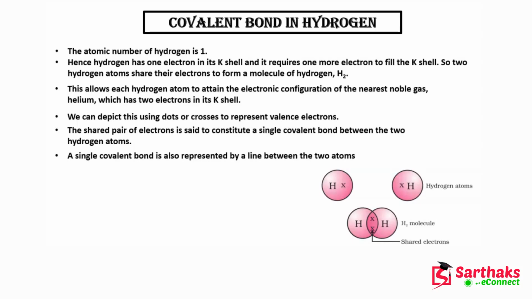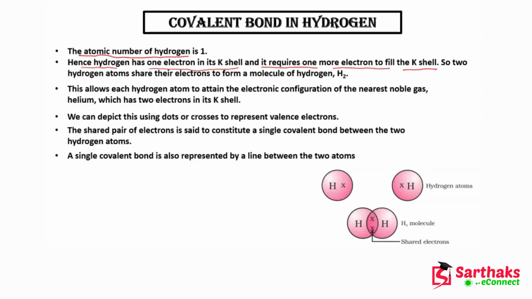It means there is one electron and one proton in hydrogen. Hence hydrogen has one electron in its K shell and it requires one more electron to fill the K shell.